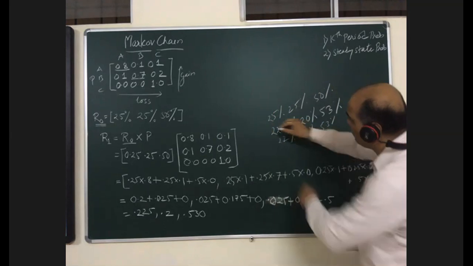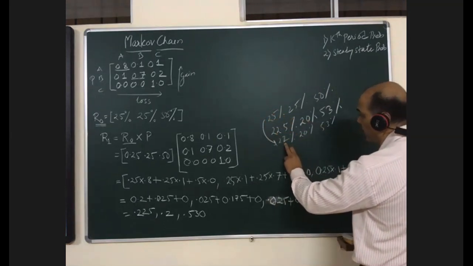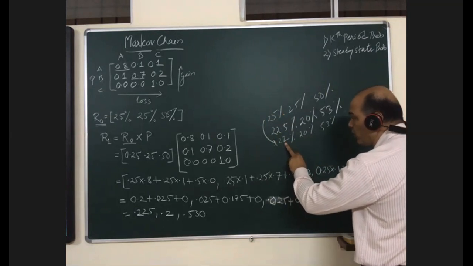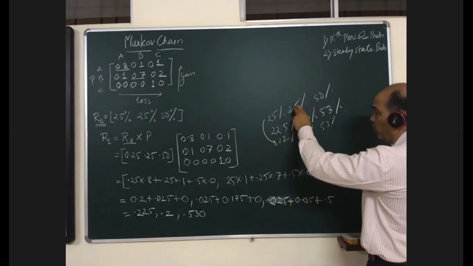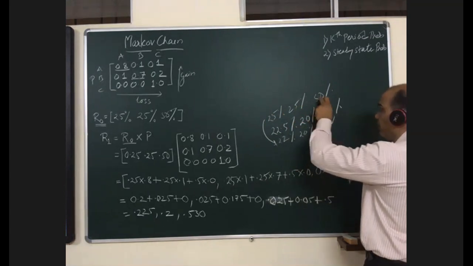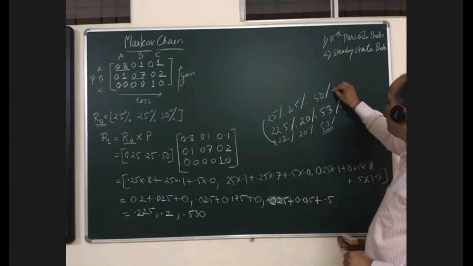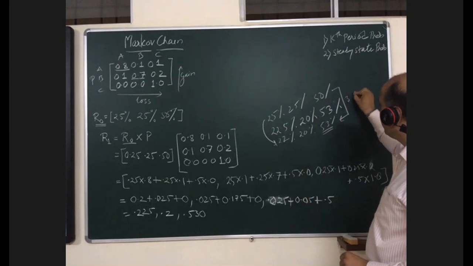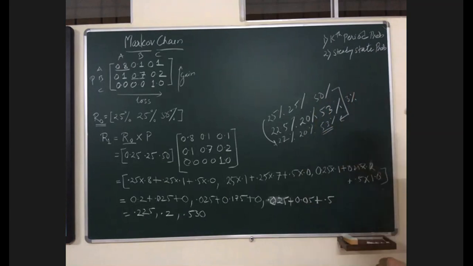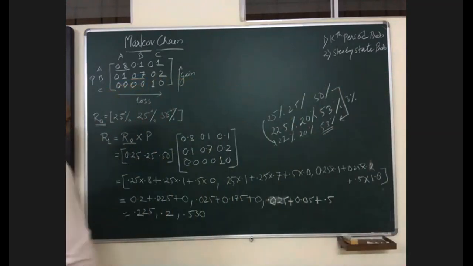Then understand, from 25% after one period, the total market share of A product has reduced to 22. From 25 for B product, it has reduced to 20. Whereas from 50, C has gained the market with 3%. So this you can use for performance of any share also, or maybe performance of your own product.